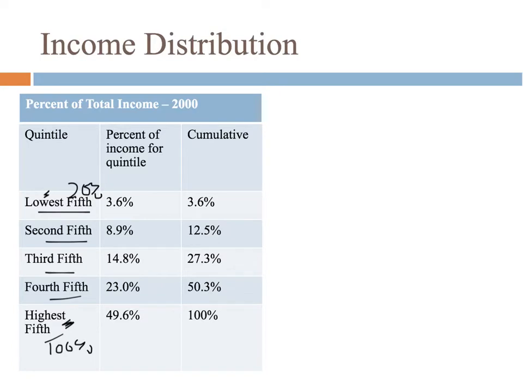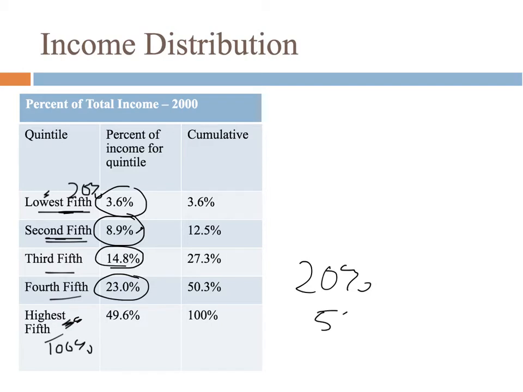Then what we do is we look at them individually. So we say, well, how much total income does the lowest 20% of people make? Well, they make 3.6%. And the second fifth makes 8.9% of all income. So out of 100% of the income, almost 9% goes to the second fifth of workers. Then we have 14.8% and 23%. And if you look at this, the top 20% make almost 50% of the nation's income.